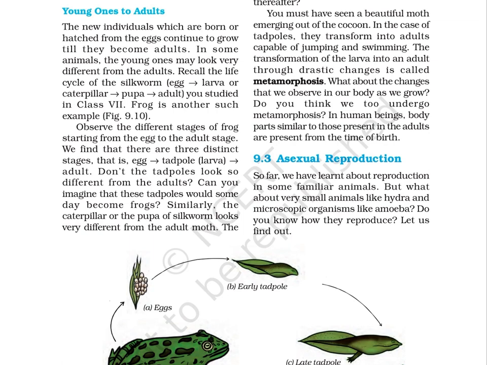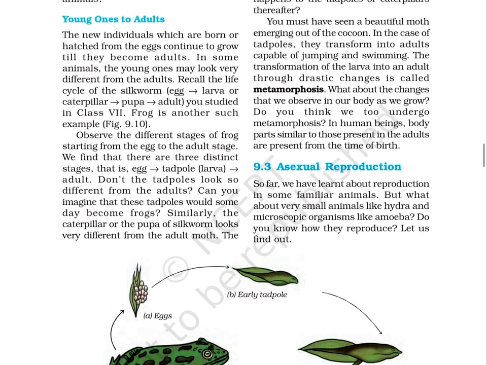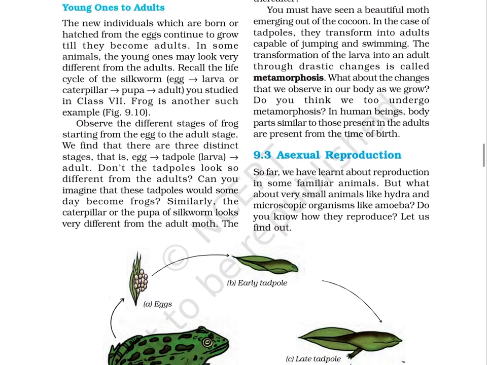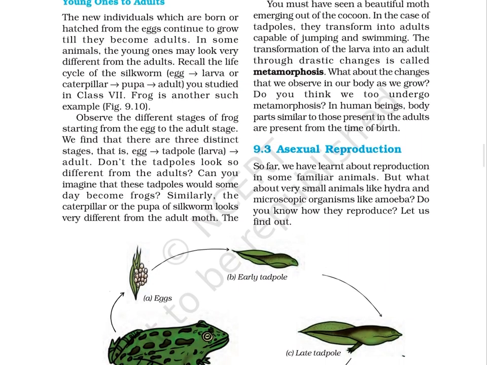Frog is another such example, figure 9.10. Observe the different stages of frog starting from the egg to the adult stage. We find that there are 3 distinct stages, that is, egg, then tadpole, larva, and then adult. Don't the tadpoles look so different from the adults? Can you imagine that these tadpoles would someday become frogs?